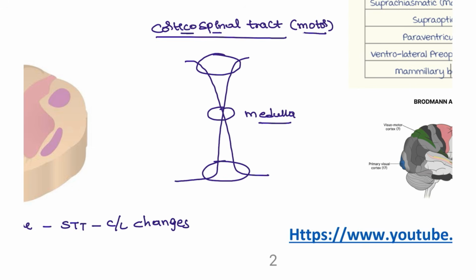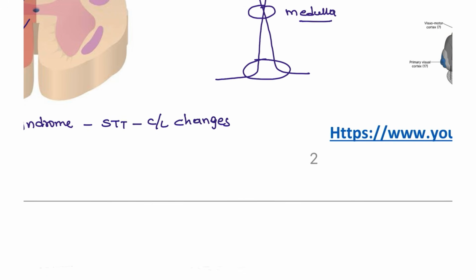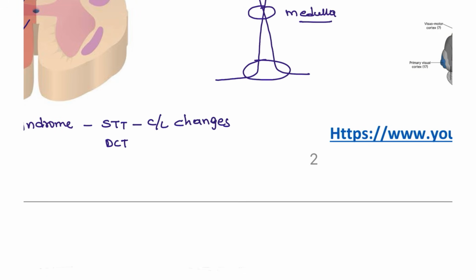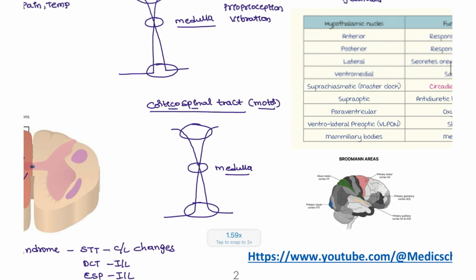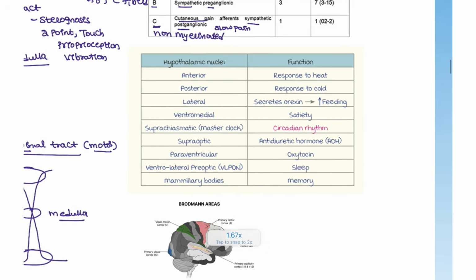The dorsal column tract and also the corticospinal tracts will have ipsilateral changes. So ipsilateral changes are what you are going to see. That is the most important thing you have to take note of about Brown-Sequard syndrome, if half of the spinal cord is cut out.